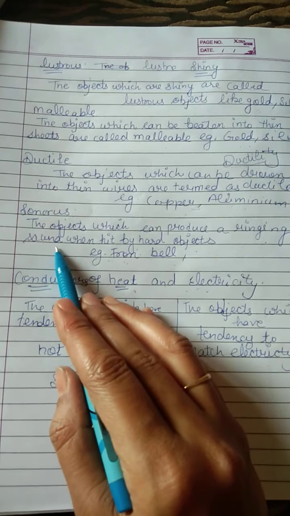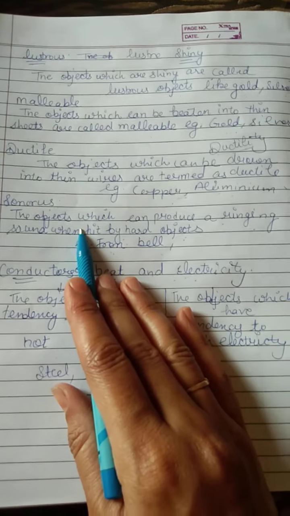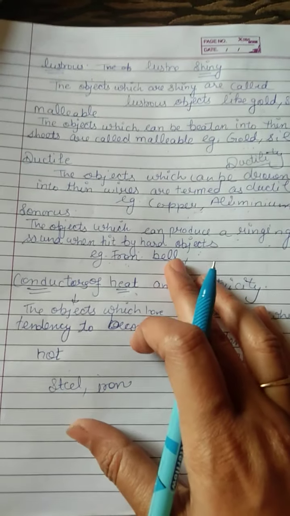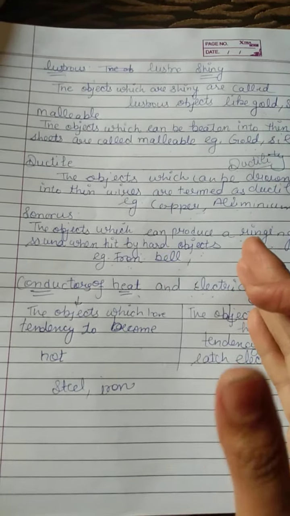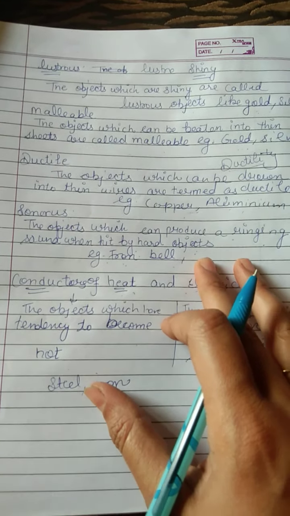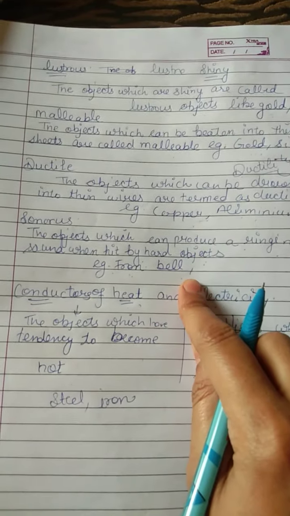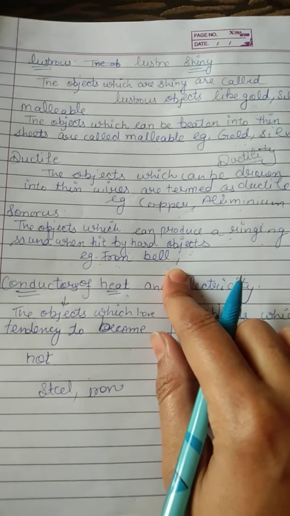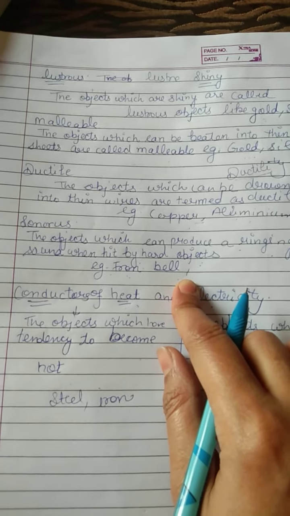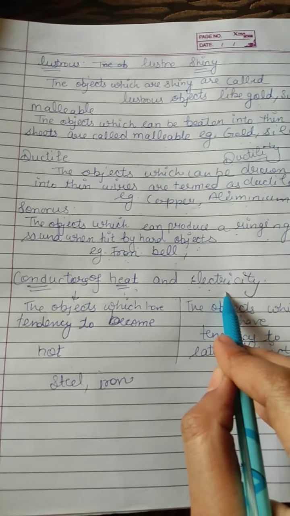Next, sonorous. The objects which can produce a ringing sound when hit by hard objects. Sonorous, the substances which have the property to make sound. For example, iron. In school you can see that after one period the bell is rung, that bell works due to its sonorous property. It is mostly made up of iron, and when it is struck by a hard object or hammer, it makes a sound, and the whole school can listen, because it has the sonorous property and ringing sound.